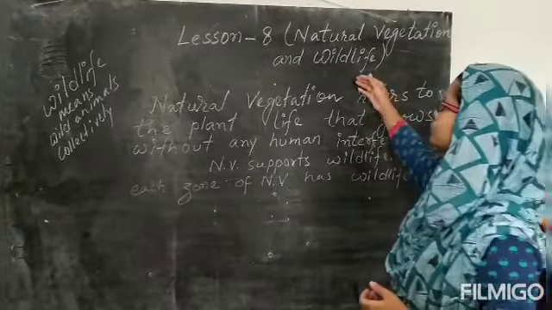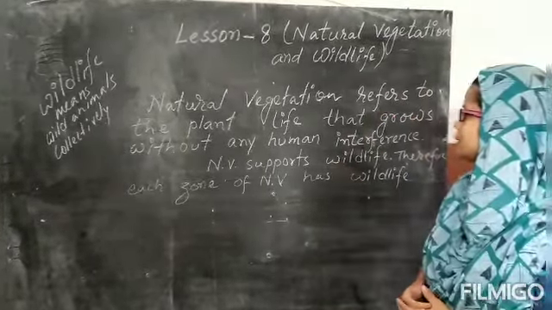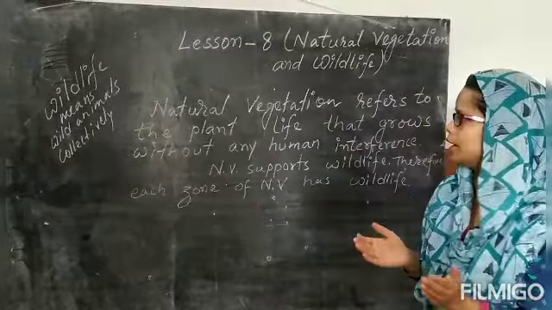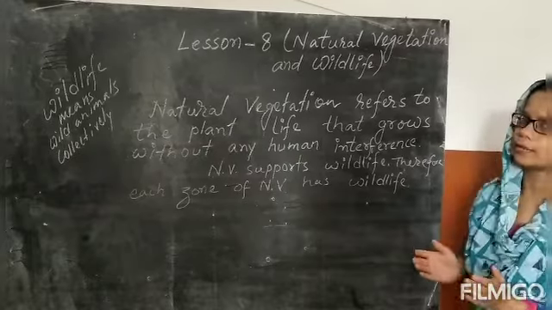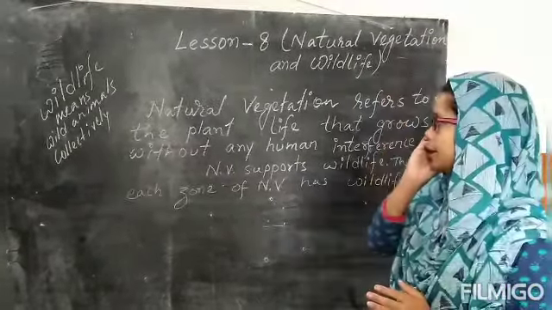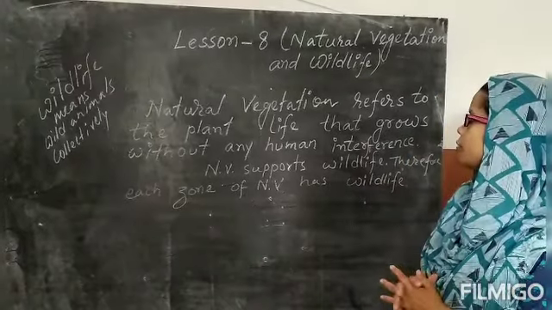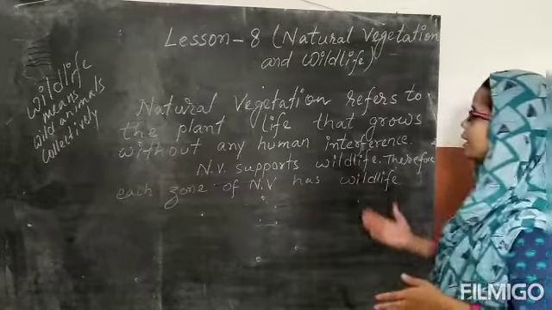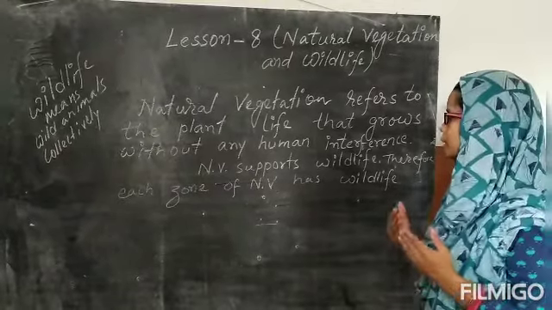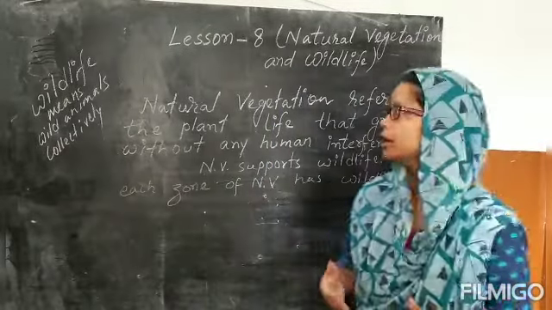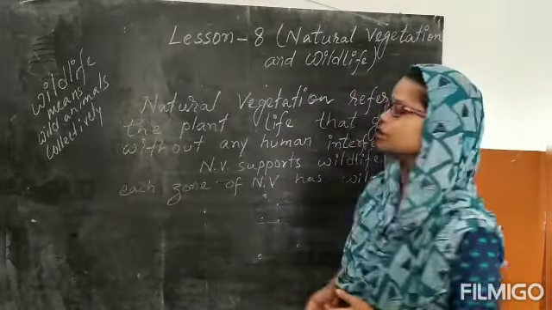And you are aware of the word wildlife. Wildlife means animals, which means wild animals collectively are called wildlife. Here in this chapter we will see that natural vegetation supports wildlife. Therefore, each zone of natural vegetation has its own wildlife. Now we will understand thoroughly about natural vegetation and wildlife.